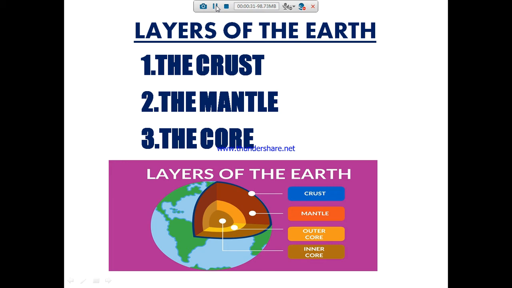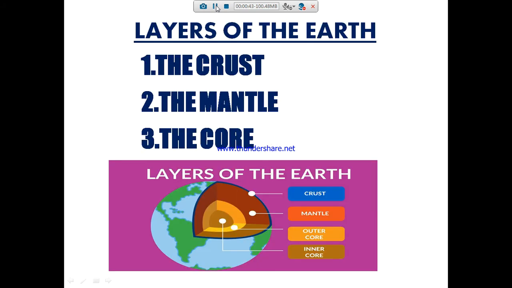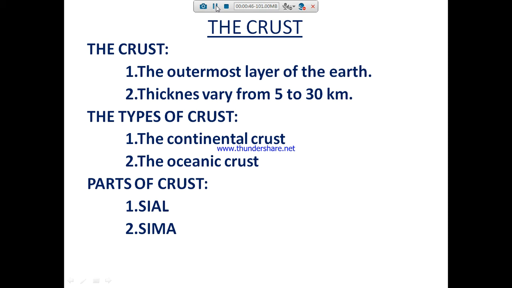The crust, the mantle, and the core. So what is meant by the crust? The crust means the outermost layer of the earth, and its thickness varies from 5 to 30 kilometers.